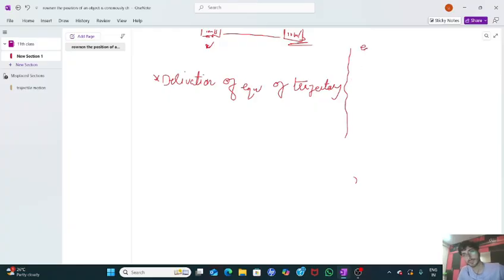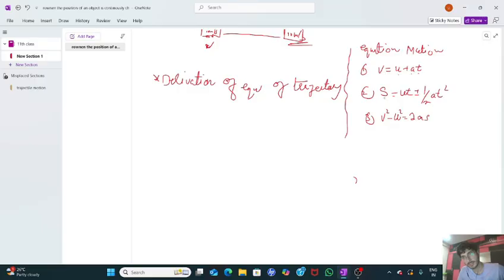First of all, let me tell you some important pointers which are useful to derive the equation of trajectory. First of all, you should know the equations of motion. I hope you guys know. Still, I will briefly explain. The first equation of motion is v = u + at. The second equation is s = ut ± (1/2)at², where s is displacement. The third equation of motion is v² − u² = 2as. Here v is final velocity, u is initial velocity, a is acceleration, t is time, and s is displacement, or distance. Mostly it is displacement.